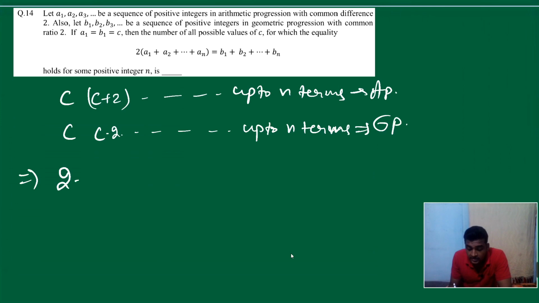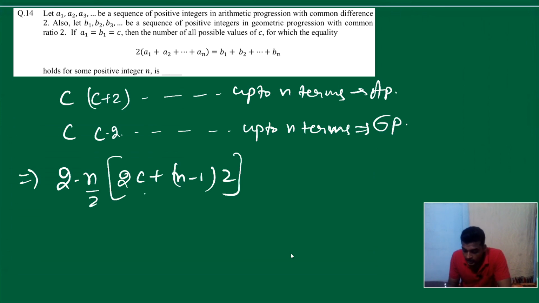Sum of AP is n by 2 into twice of first term plus n minus 1 into D, which is 2. Now it is equal to the sum of GP, which is first term into 1 minus R to the n, or R to the n minus 1. What is the common ratio here? 2 to the n minus 1 upon 2 minus 1.